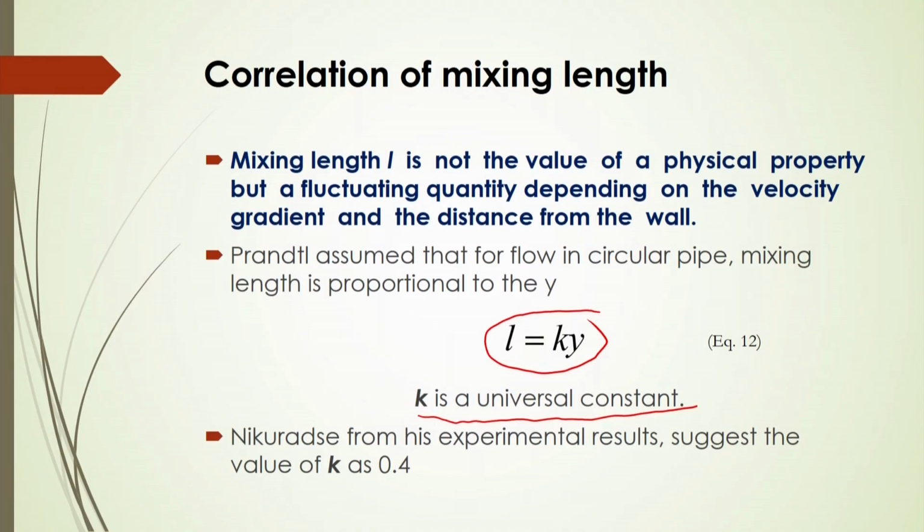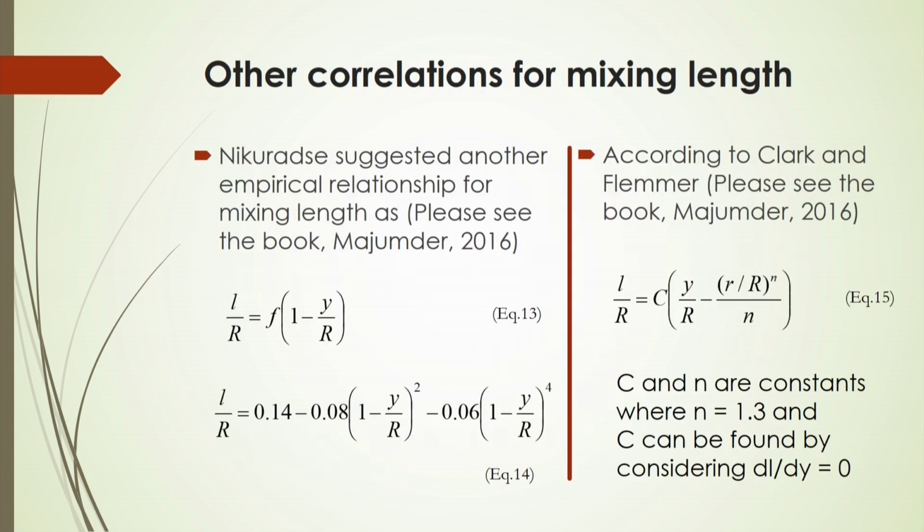k is called a universal constant. And Nikuradse, from his experimental results, suggested the value of this universal constant as 0.4, by considering L is equal to k y, taking the velocity distribution and fitting the equation to the experimental data to find the parameter k. Based on this he suggested that k should be 0.4. Now, other correlations are also available for this mixing length.